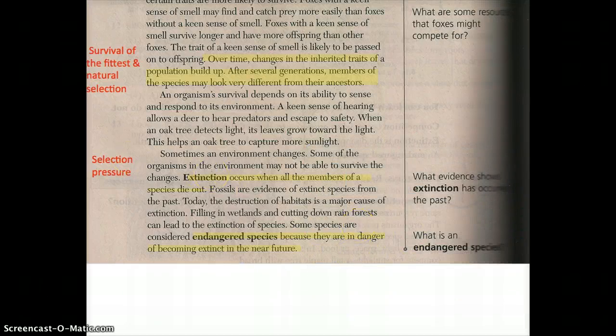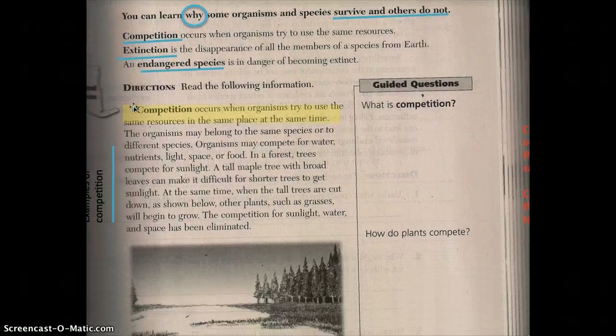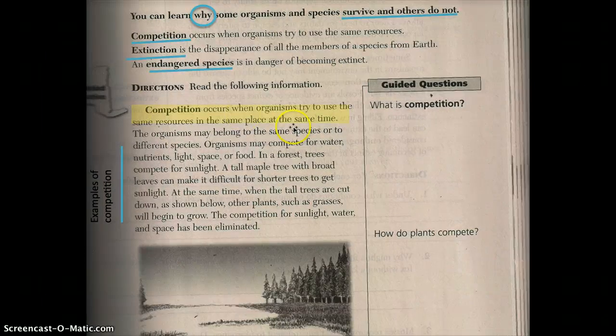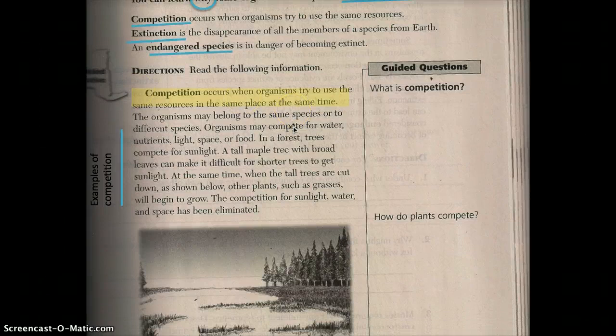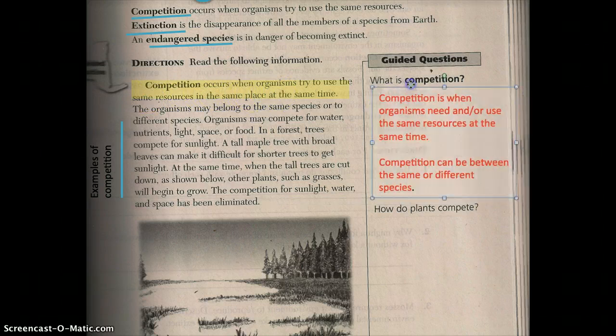So now it's time for us to go back and answer some of our questions. All right, so here we go. Our first guided question is, what is competition? Again, I can use my definition up here, or I can go over here. We also saw some pictures. I found that competition occurs when organisms try to use the same resources in the same place at the same time. I like that. So competition is when organisms need or use the same resources at the same time.